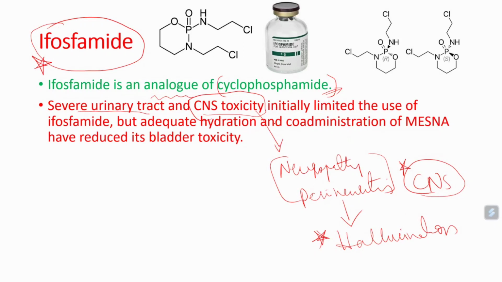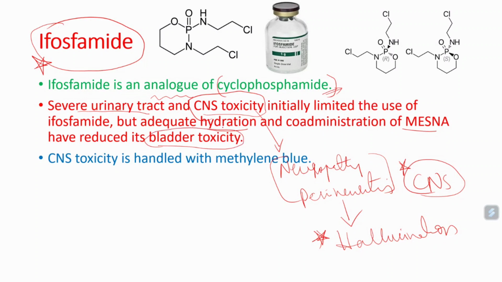This is very important. When ifosfamide is used, as we have discussed, we have to hydrate the patient and also administer mesna to reduce the adverse effects of hemorrhagic cystitis. When the patient has bladder toxicity, we can go with IV infusion of mesna and neutralize the condition. But if the patient has CNS toxicity, we have to treat with methylene blue. I think you know about methylene blue; it is not a commonly used compound.